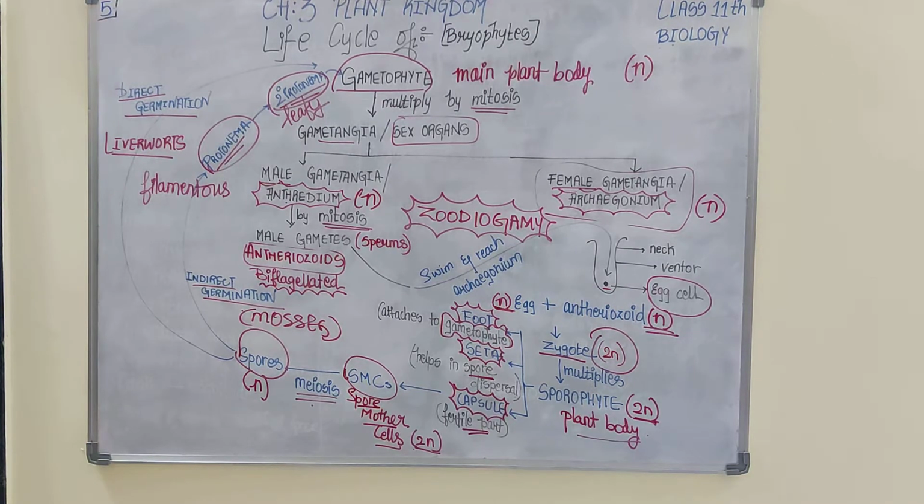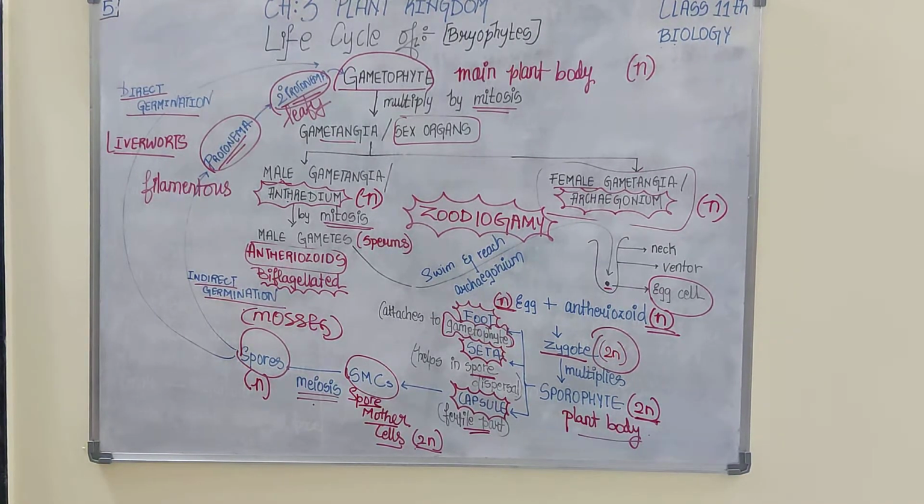So this is how you can understand bryophytes. Regarding their general characteristics, we also compared a few major characteristics of liverworts and mosses. After attending this video lecture, you can directly move on to reading the textbook content, pages 34, 35 and 36.